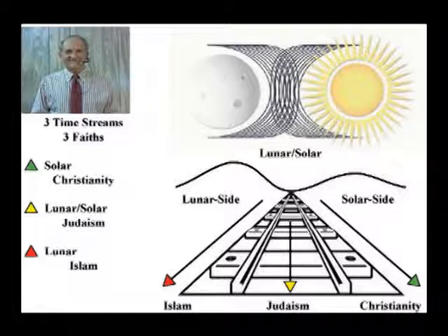The solar Common Era time stream traditionally aligns with Christianity. Looking at the railroad analogy picture, the calendar solar side is marked with a green arrow pointing forward in time. Most people know the leap day fraction amounts to nearly a quarter day every solar year. Leap day accumulates time in a 4-year cycle, and a single day is added on February 29.